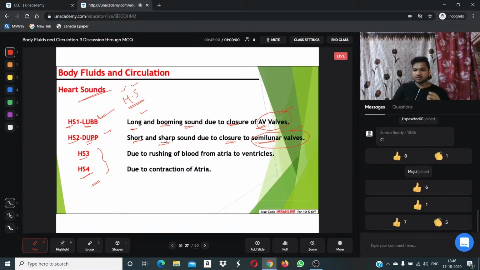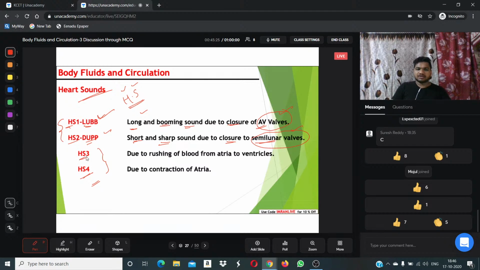Clear? Closing of atrioventricular valves makes heart sound 1, the lub sound. Closing of semilunar valves makes heart sound 2, the dub sound. I hope these two things are clear. Lub and dub. Clear?